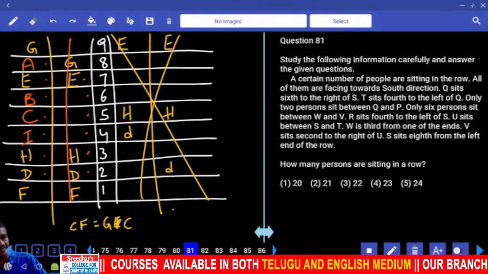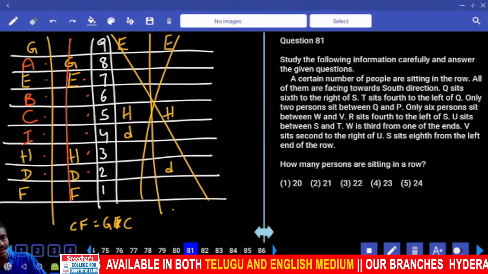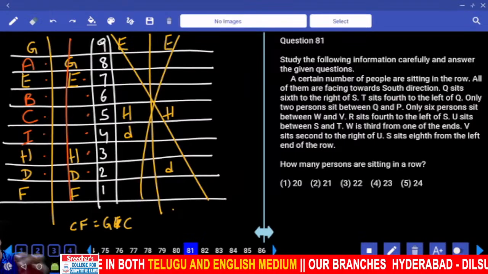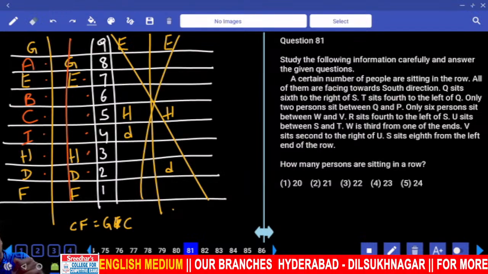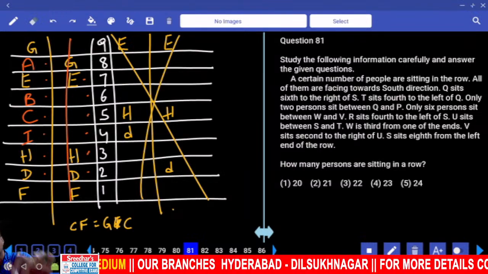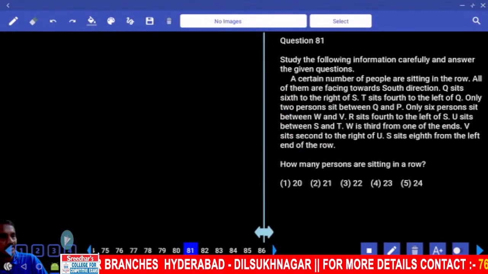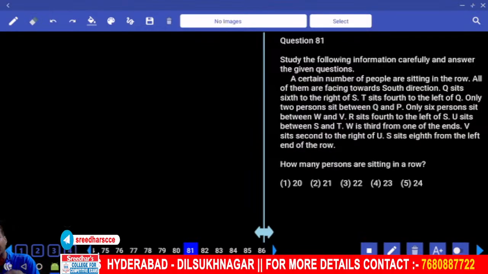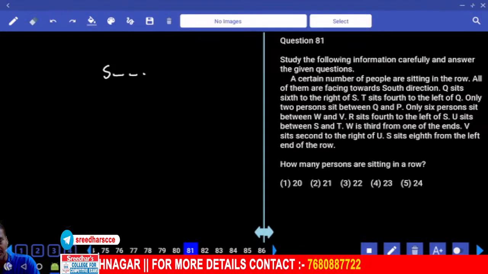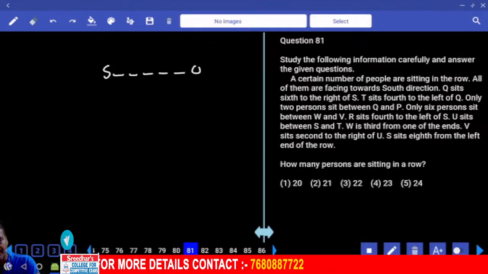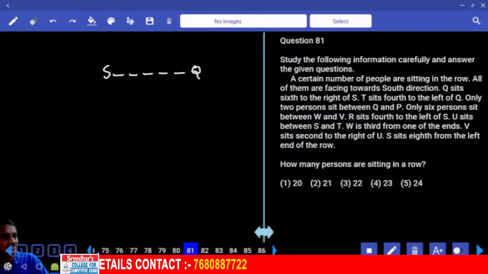Now certain number of persons are seated in a row and all of them are facing towards south. All the persons are facing towards one direction and you can work out towards north. Fine. Then let us start working with this. Then Q sits 6th to the right of S. If S is here and Q is 1, 2, 3, 4, 5, 6.